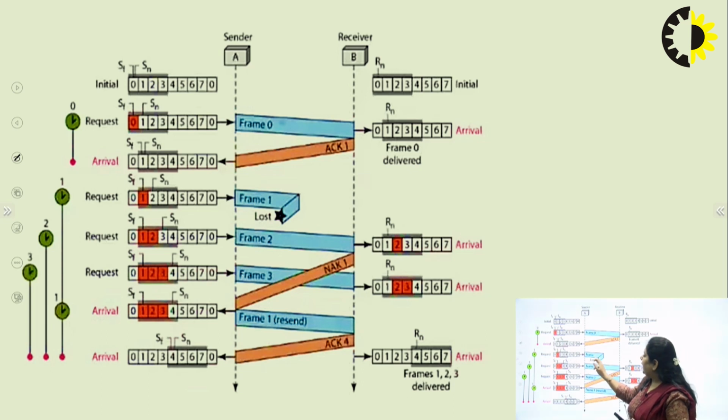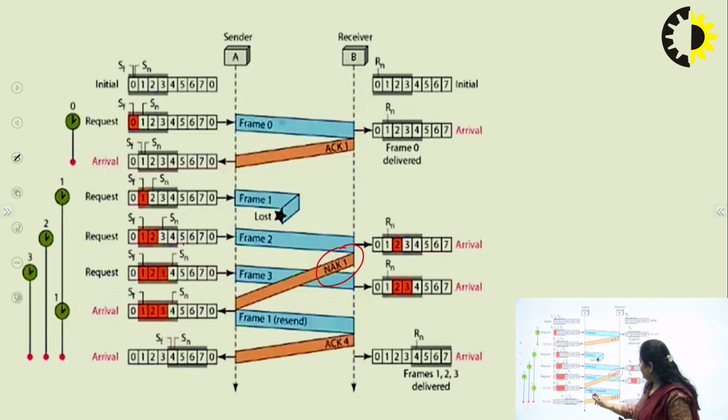Now it is sending the frame 1, which got lost. So it is sending all the frames in the window. In the sender's window, we have up to 3. So it is sending the next frames. But when moving to the next window, the receiver sends the negative acknowledgement that it hasn't received frame number 1. So it is sending the negative acknowledgement for 1.